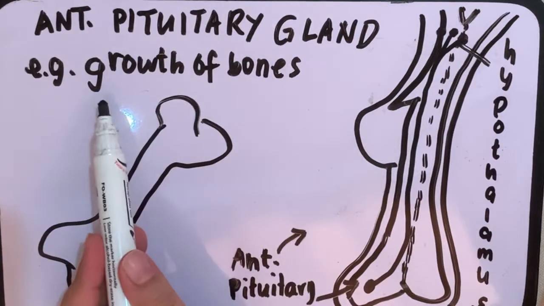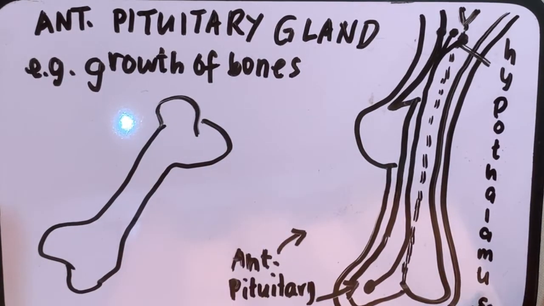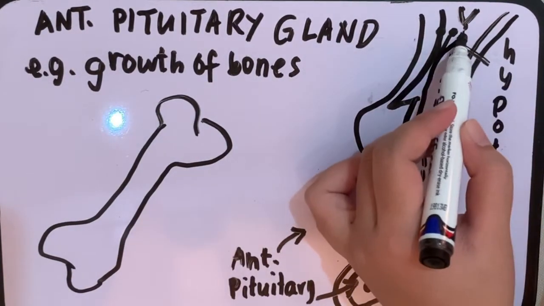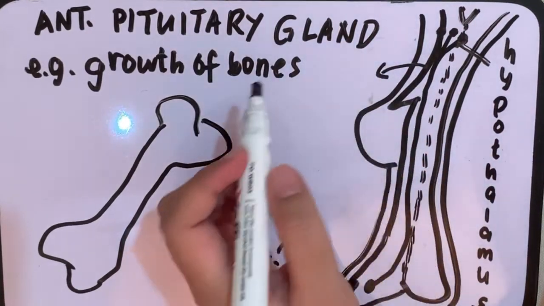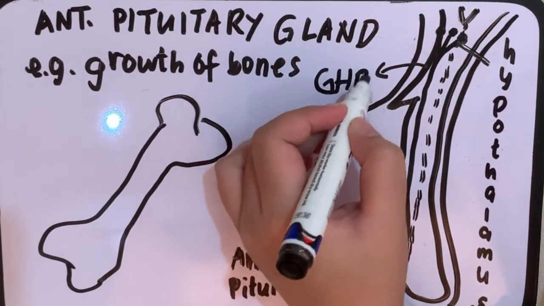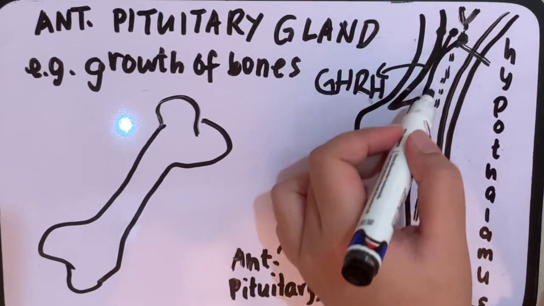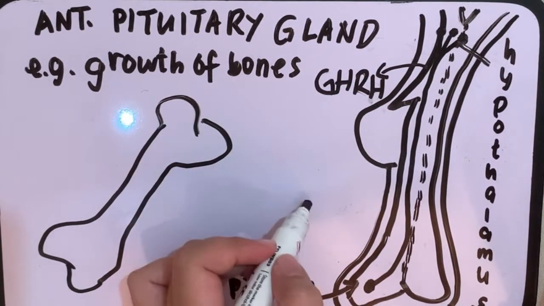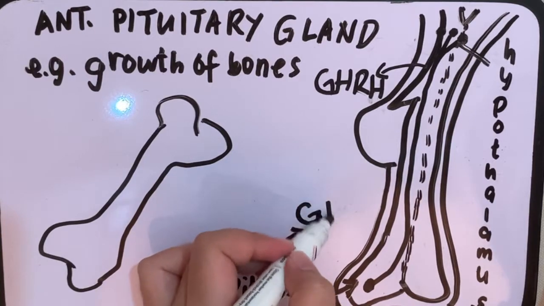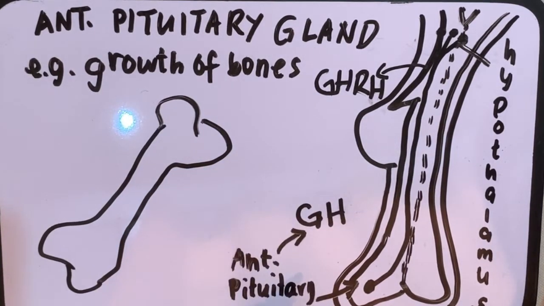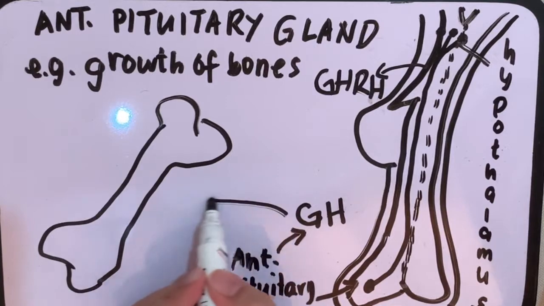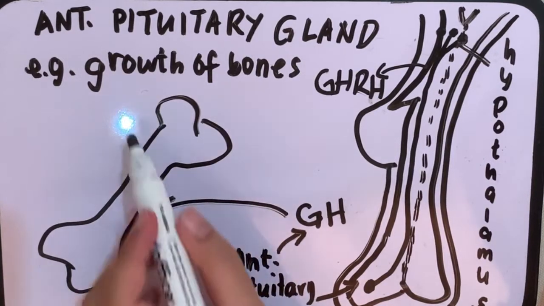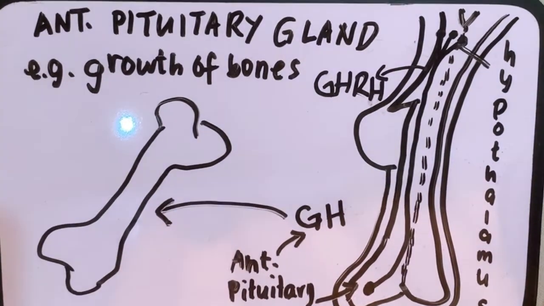For example, the growth of bones. Your hypothalamus will release its hormone. One example would be your growth hormone releasing hormone. It will go directly to your anterior pituitary gland to release the growth hormone. Your growth hormone is responsible for cell reproduction and for cell metabolism. Okay, so your growth hormone will go directly to your bones, stimulating bone growth.